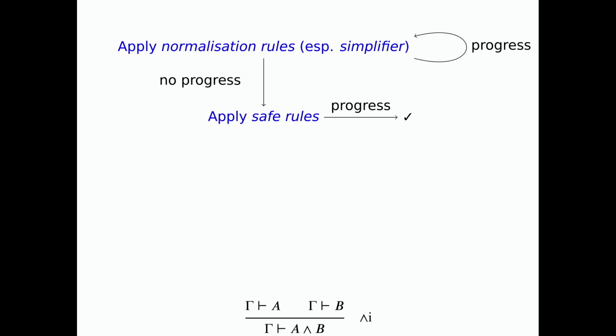And the idea here is that when we apply a safe rule, we consider the goal that this rule was applied to as done. We don't revisit it for the search anymore. So we assume that the safe rule generated sub-goals that are equivalent in some sense to the initial goal, or well, they preserve provability to be more exact.